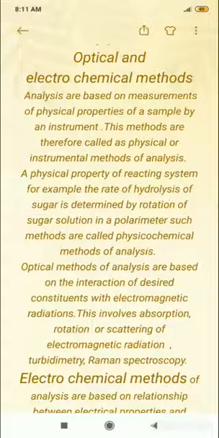Optical methods of analysis are based on the interaction of desired constituents with electromagnetic radiation. Remember the word optical analysis, it is based on the interaction of the desired constituents with the electromagnetic radiation. This involves absorption, rotation, or scattering of electromagnetic radiation, turbidometry, Raman spectroscopy, etc.